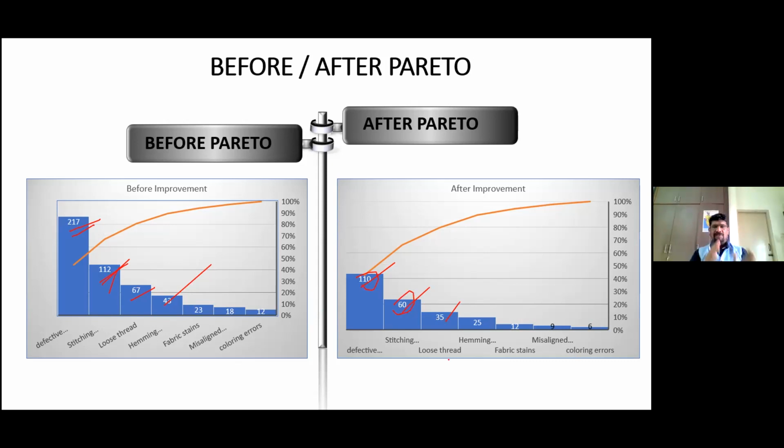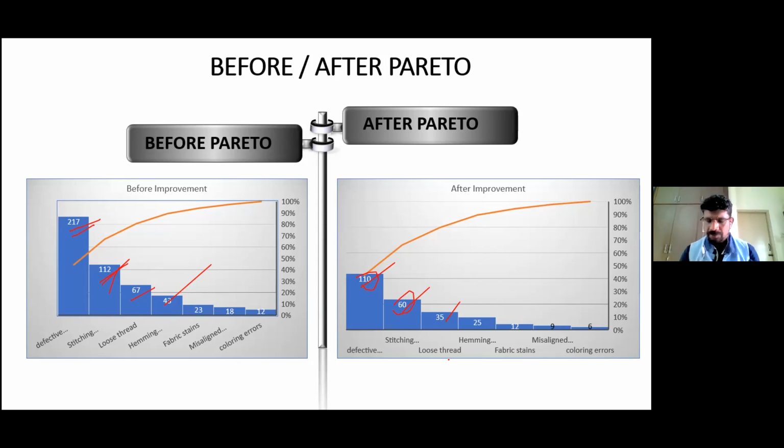So this before and after Pareto is just for understanding how much improvement a particular solution has given on the process or on the particular service or activity, whatever it is. So it is purely for understanding.